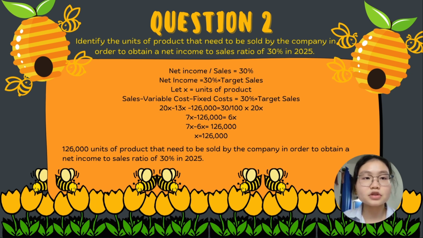For question 2, identify the units of product that need to be sold by the company in order to obtain a net income to sales ratio of 30% in 2025. Given that net income divided by sales is equal to 30%, net income equals 30% times target sales. We let X equal units of product, and as we know, net income equals sales minus variable cost minus fixed cost. So we put all our figures into it, and we find that X equals 126,000 units. So 126,000 units of product need to be sold by the company in order to obtain a net income to sales ratio of 30% in 2025.